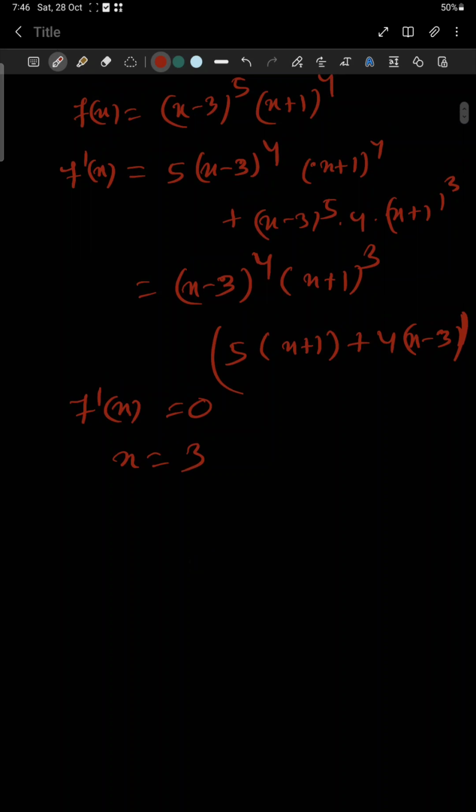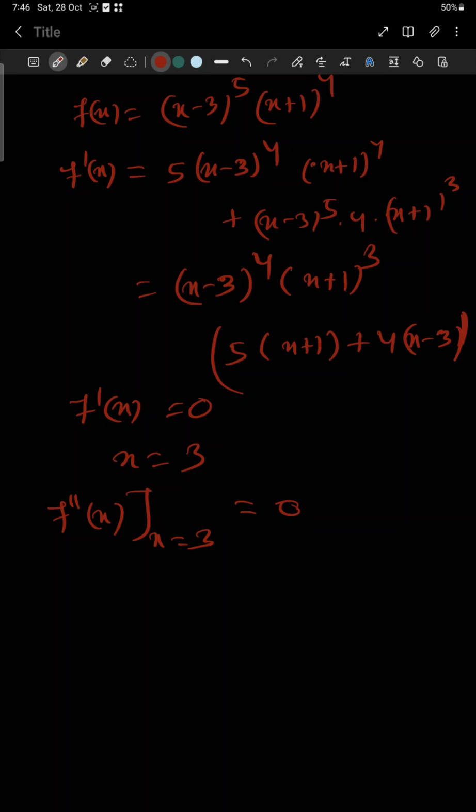But to judge whether this is a point of maximum or minimum, we usually calculate f double dash x. You can calculate it easily, but here I am not calculating. If you find f double dash x at x equal to 3, it also gives 0, so we cannot apply the second derivative test.